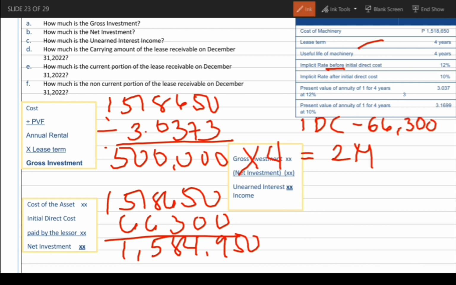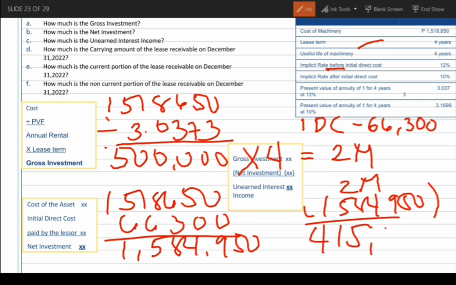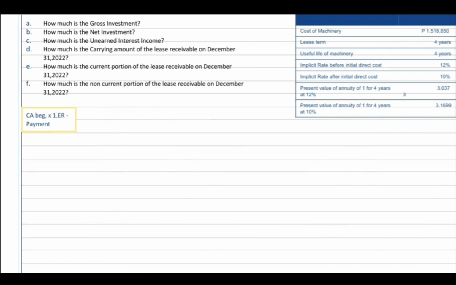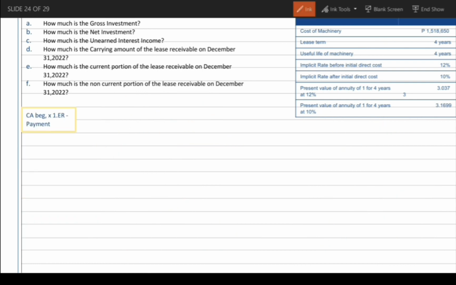So, gross investment minus net investment. So, 2 million minus 1,584,950. The unearned interest income is 415,050. So next, how much is the current amount of the lease receivable on December 31, 2022?